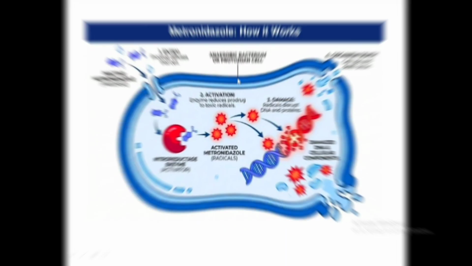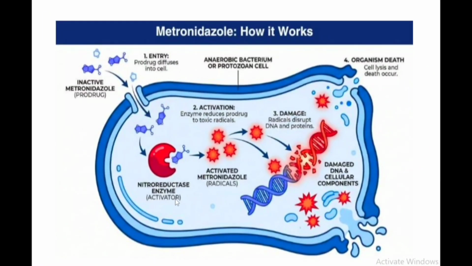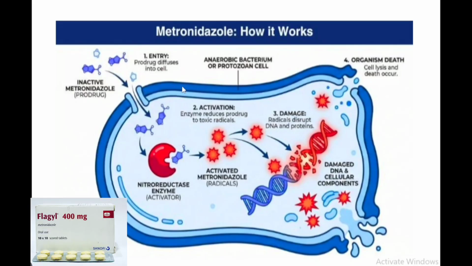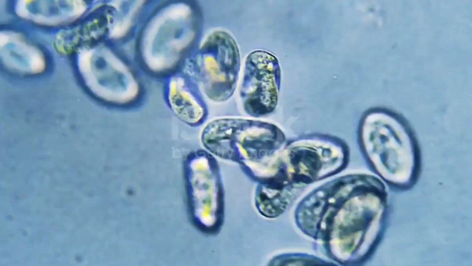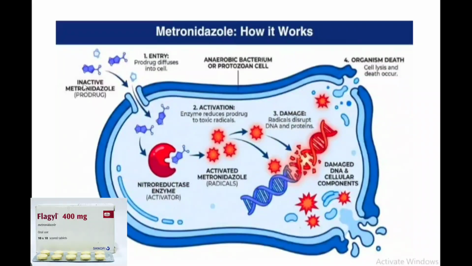Now here we can see the diagrammatic presentation of the metronidazole mechanism of action. First, this is a susceptible cell, an anaerobic bacterial cell or a protozoal cell. Here we can see step number 1, inactive metronidazole. Inactive metronidazole means metronidazole is a prodrug, an inactive form of the drug. The drug enters inside the susceptible cell by the diffusion process.